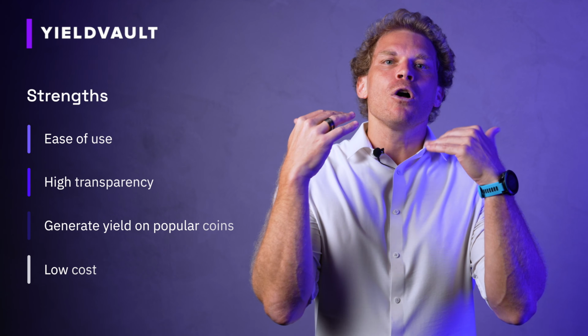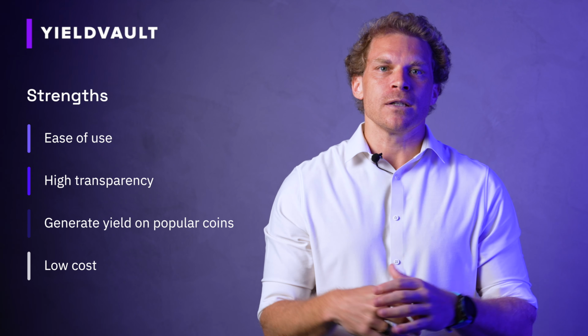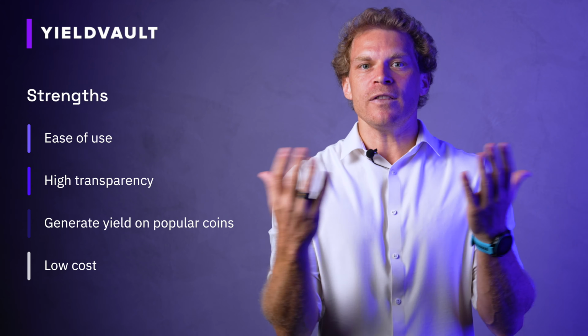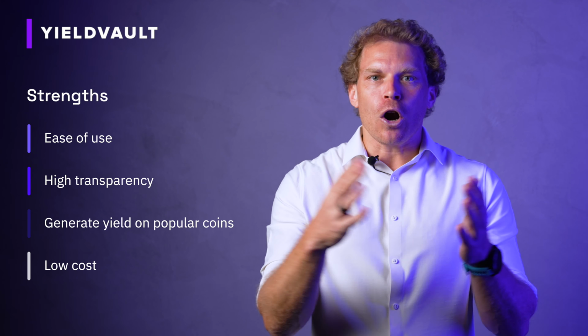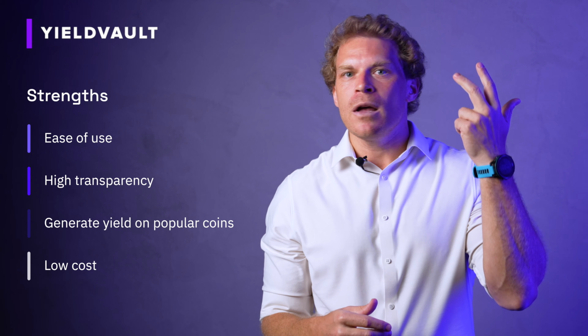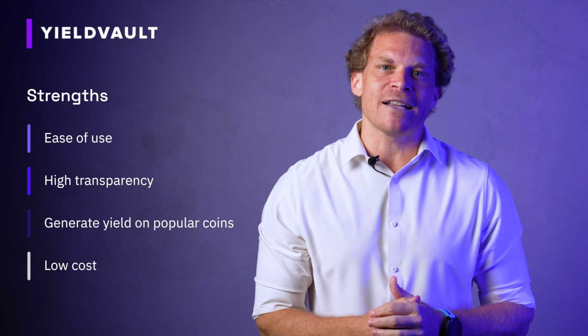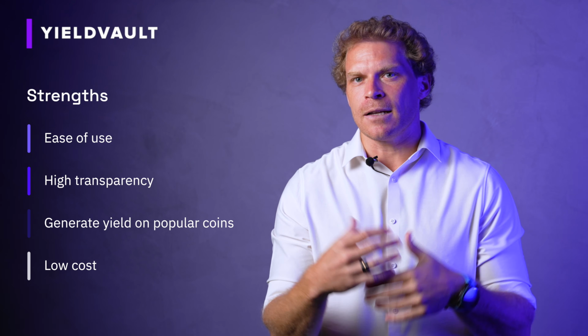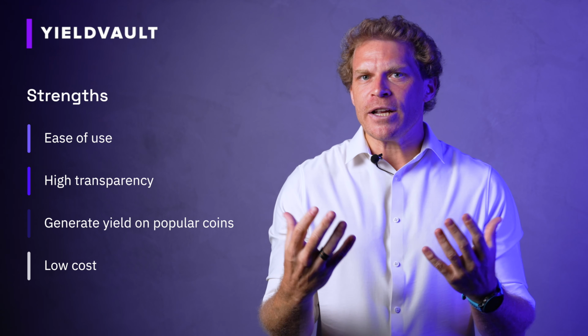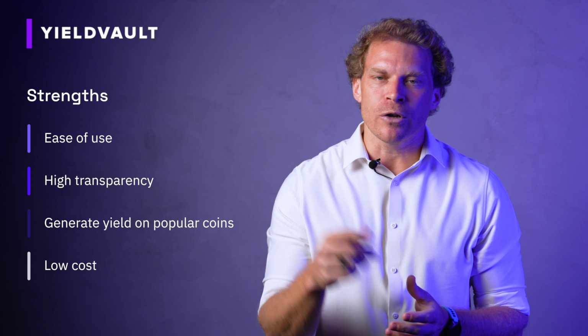So if we talk about strengths, weaknesses, opportunities, and threats, the strength here is that whatever collateral is being accepted in these vaults, we can generate yield for you. And the good thing is that these are pretty much the large coins. Bitcoin, Ethereum, stable coins, DFI, all these coins can be used as collateral. Also EURC, and this is a coin that many people appreciate because it's basically a tokenized euro. Tokenized dollars also exist. So all these can generate some really nice yield for you, completely transparent.